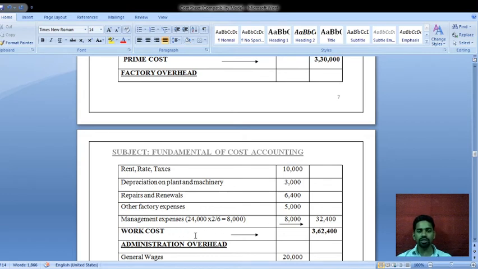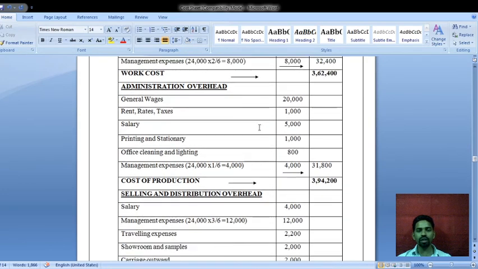Okay, to this factory cost you have to add administrative overheads. Just see which are those total administrative overheads. These are the total administrative overheads, and the total of the administrative overheads is rupees 31,800. This 31,800 you have to add to this 3,62,400. The total will be 3,94,200. This 3,94,200 indicates the cost of production.